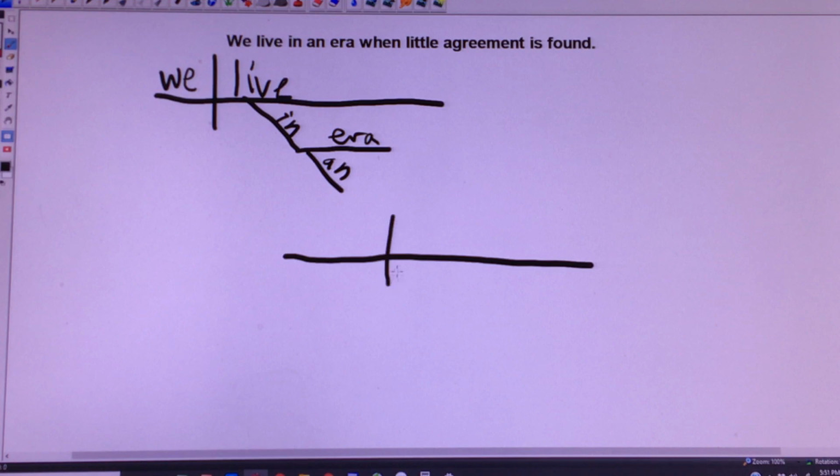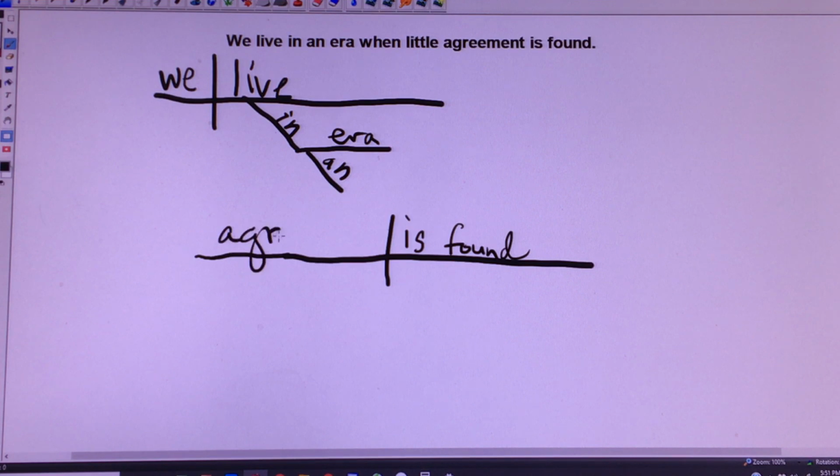Now, something is always a verb, so that's our verb, is found. There's our verb. What is found? Little agreement. And the noun there is agreement.